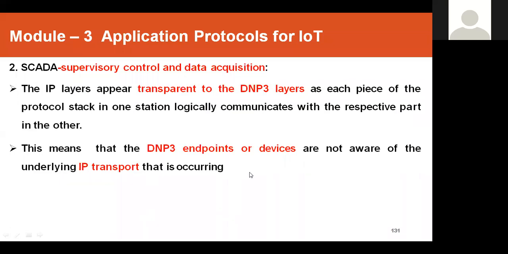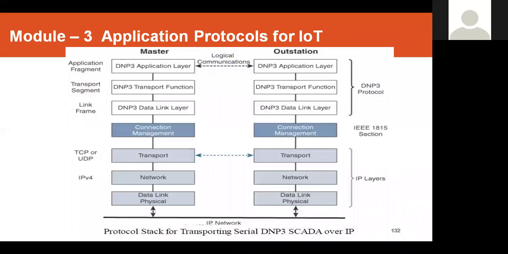The IP layers appear transparent to the DNP3 layers, as each piece of the protocol stack in one station logically communicates with its peer. We'll see the protocol stack in the next slide. It means that DNP3 endpoints or devices are not aware of the underlying IP transport that is occurring. So you can see in this diagram and understand.